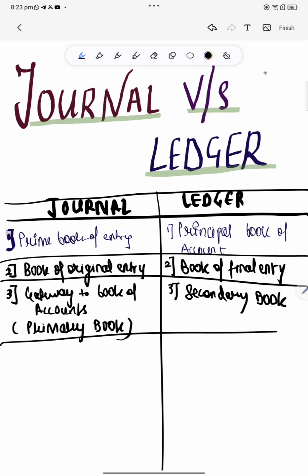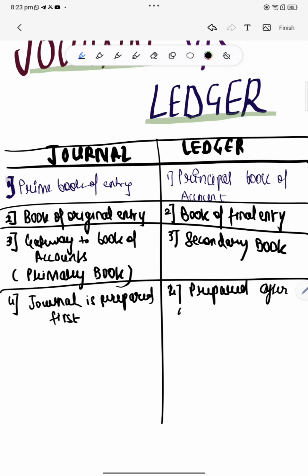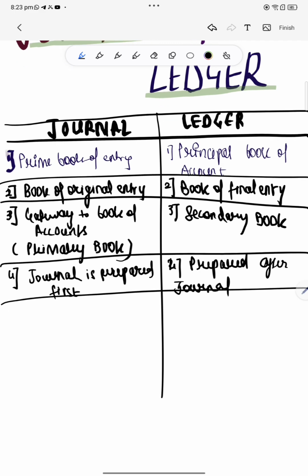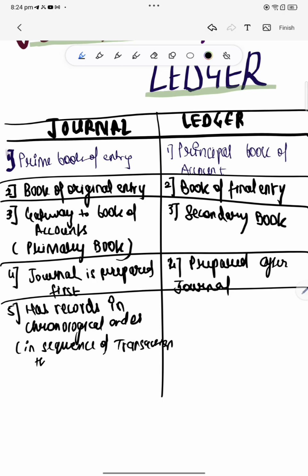Then order of preparation. हम सबसे पहले prepare करते हैं journal. Journal is prepared first. Ledger is prepared after journal. The journal has records in chronological order, मतलब date wise, in the sequence of the transactions that have happened. मतलब पहला अगर समझो purchase का transaction हुआ 1 तारीख को, 2nd तारीख को हुआ sale का transaction, 3rd तारीख को हुआ expense का transaction. So 1, 2, 3, basically chronological order, in the sequence of transactions that occurred in a date wise manner.